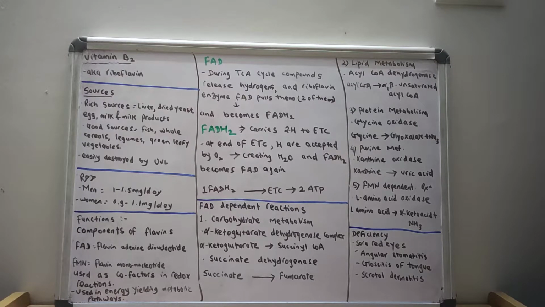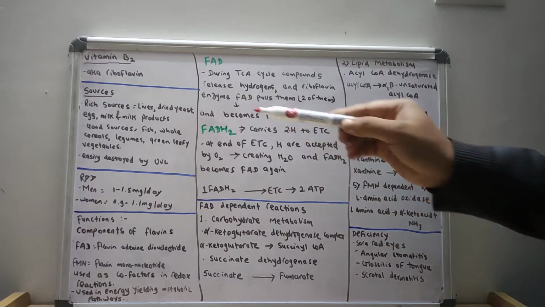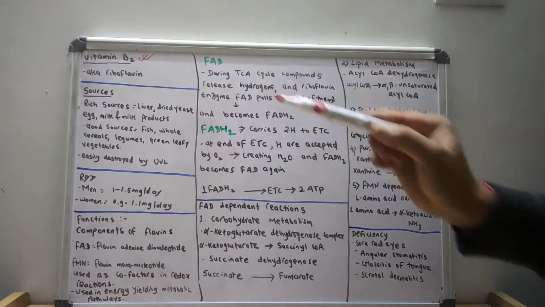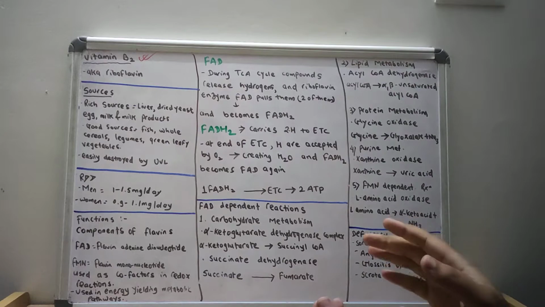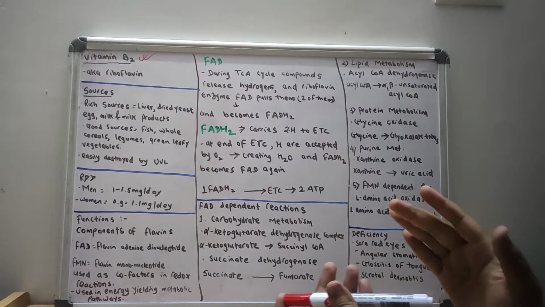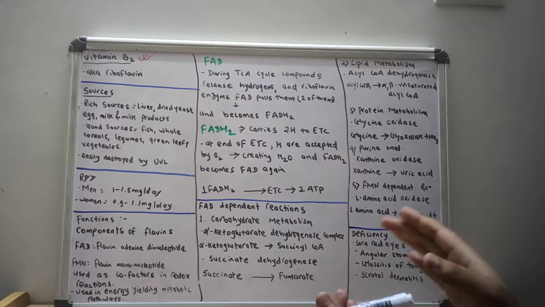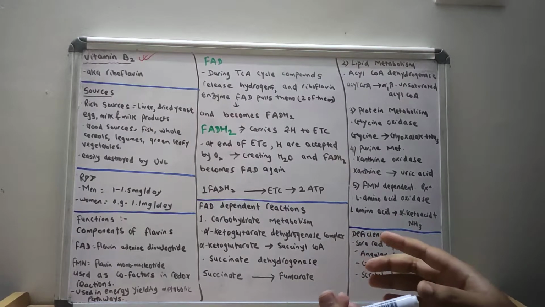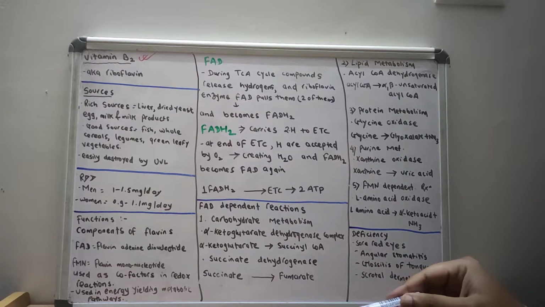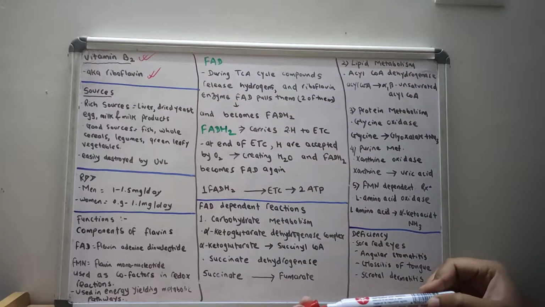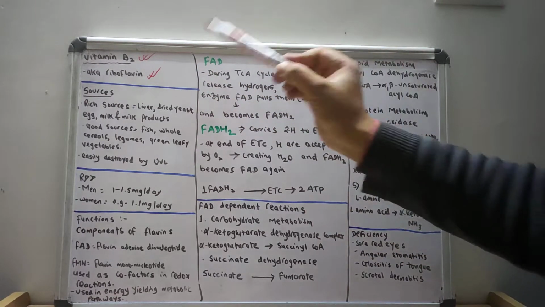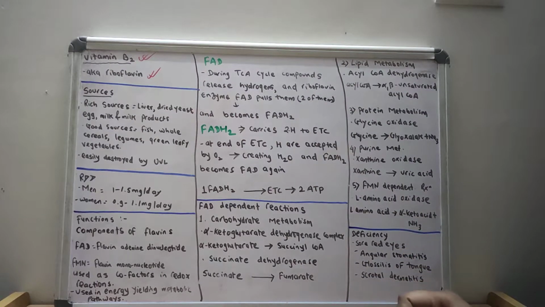Today in the vitamin series, we are going to talk about vitamin B2. So we all know that vitamin B2 comes under the vitamin B complex, and vitamin B2 is a water soluble vitamin. We also call it riboflavin. So let us talk about what are the various sources of vitamin B2.